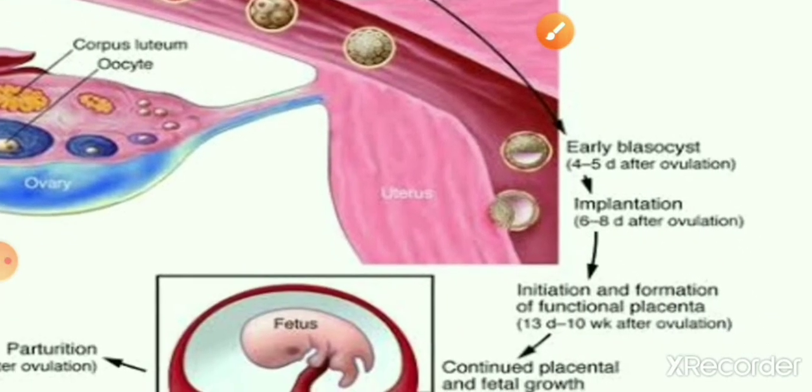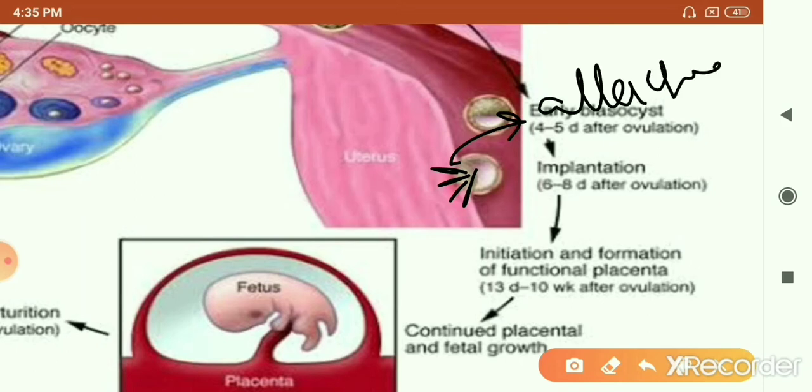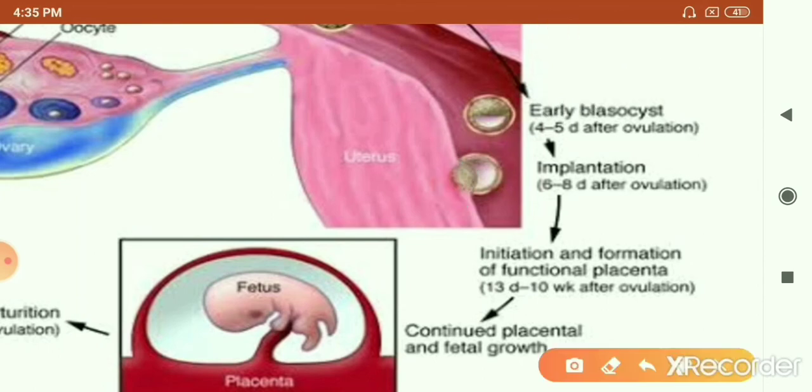On reaching the uterus, you can see in this diagram, once the developing embryo reaches the uterus on the 6th to 8th day, because the egg of a human being does not contain any stored food, the embryo for its further development has to get attached to the uterine wall. So on the 6th to 8th day, when the embryo touches the uterine wall, it produces finger-like projections called villi, and with the help of these villi the embryo gets attached to the female uterine wall. This attachment of the embryo to the uterine wall is called implantation.